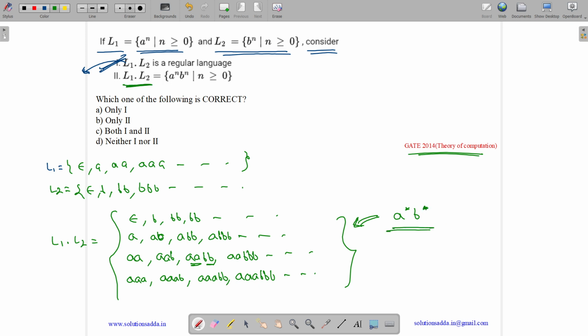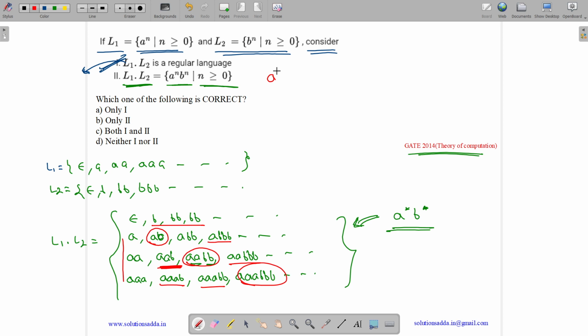Now let us see L1.L2 equals a to the power n, b to the power n, n is greater than or equal to 0. No, this is false. It means the number of a's and b's should be equal. So it takes care of cases like this: double a, double b; a, b; triple a, triple b. But we can have other cases too, like only a's, only b's, or unequal number of a's and b's. Here we have single a, 3b, here we have 2a, 1b. So it is not a to the power n, b to the power n.